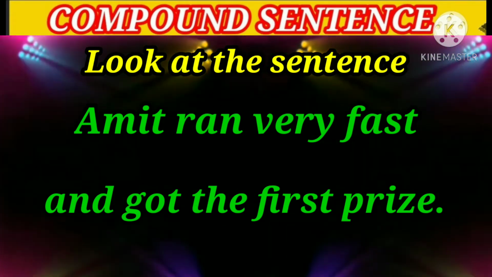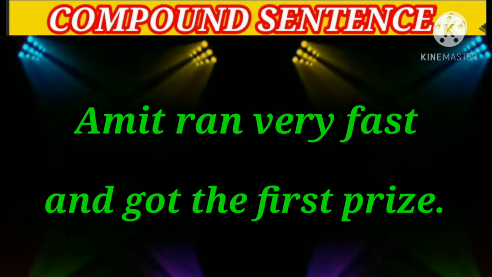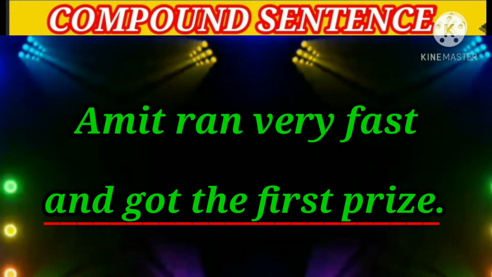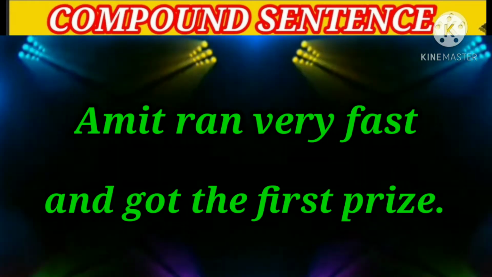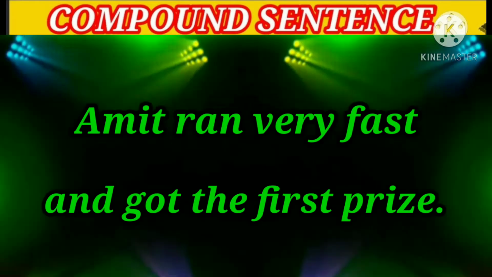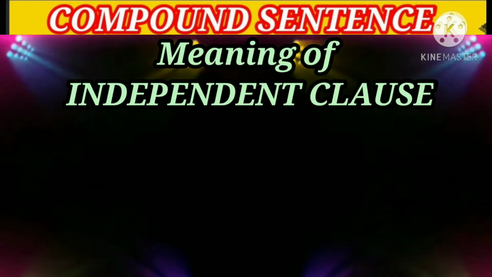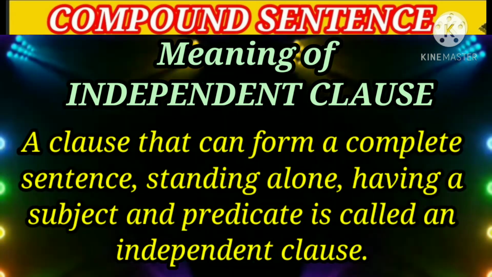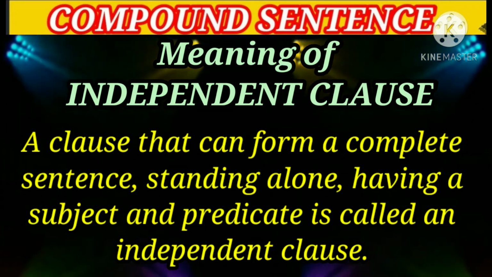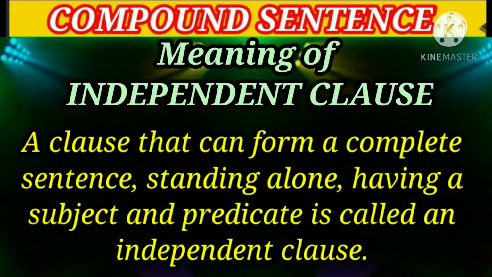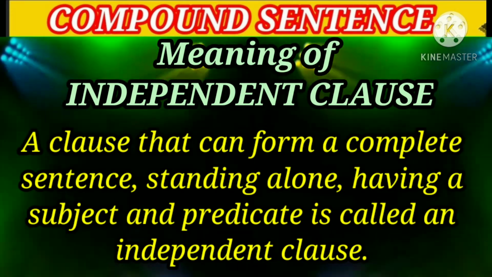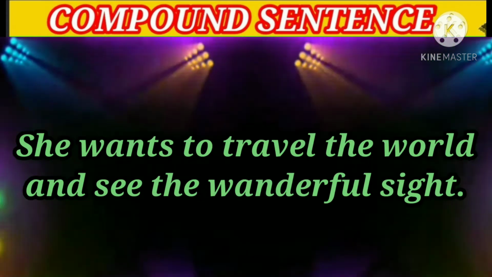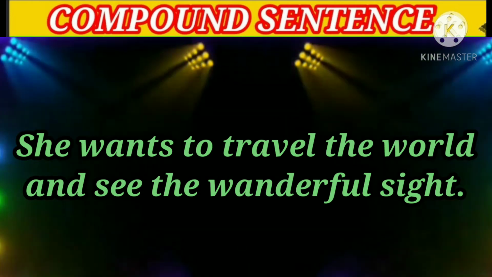or two clauses. There, Amit ran very fast. He got the first prize. These are called independent clauses. Do you know what an independent clause is? A clause that can form a complete sentence standing alone, having a subject and a predicate, is called an independent clause.